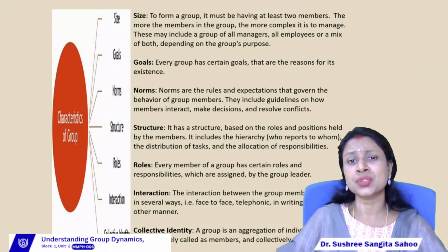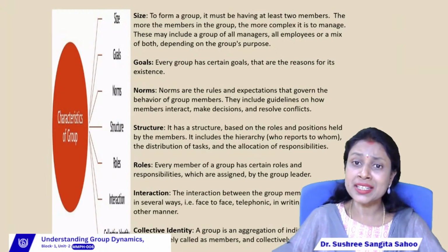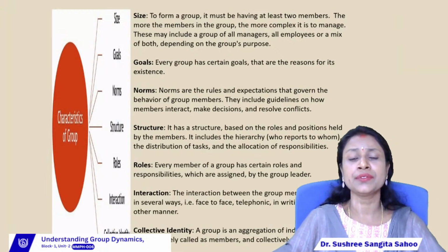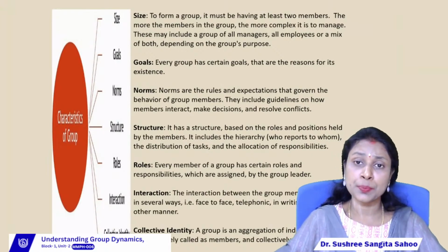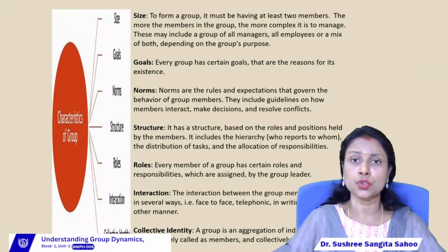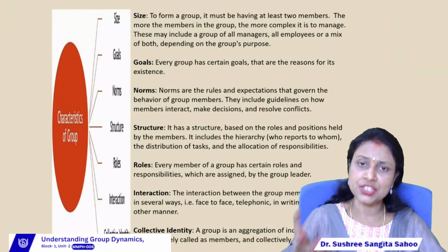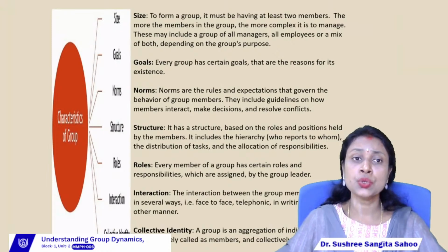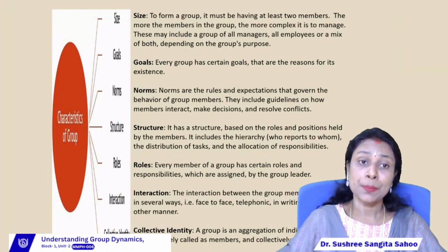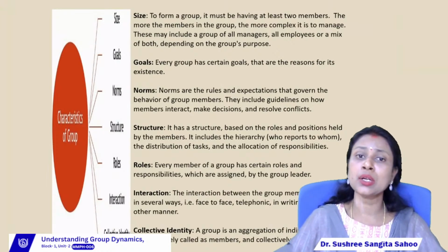So norms are the rules and expectations that govern the behavior of the group members, right? The norms also depend upon the expectations of the group. On the basis of the expectations of the group, the members form certain rules, regulations or principles for their particular group, right?